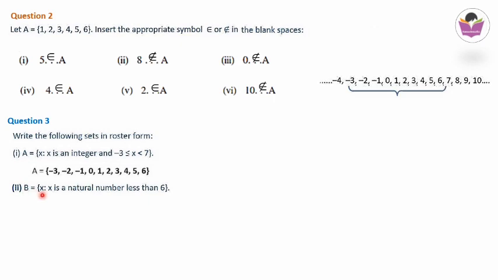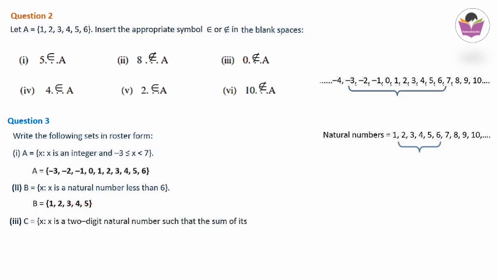Next, B is equal to set of all x such that x is a natural number less than 6. So we know that the natural numbers are 1, 2, 3, etc. And natural numbers less than 6 we are asked to select. Less than 6 means 1, 2, 3, 4, 5. Up to 5. 6 will not be taken. So only up to 5. Here when we write the set, B is equal to 1, 2, 3, 4 and 5.